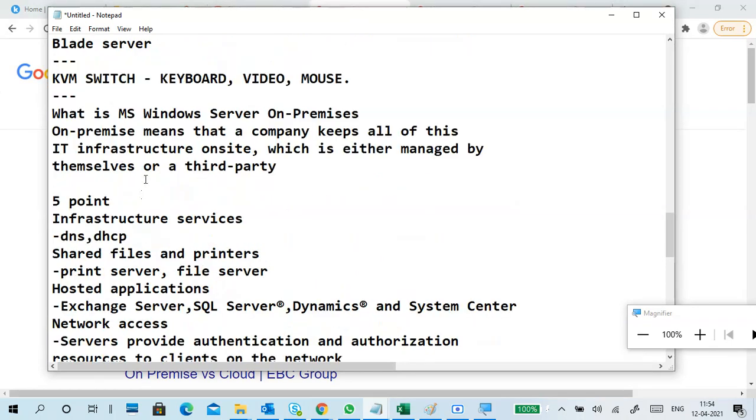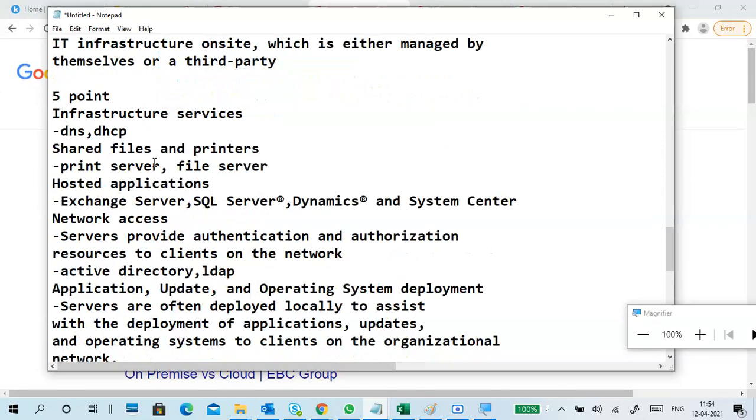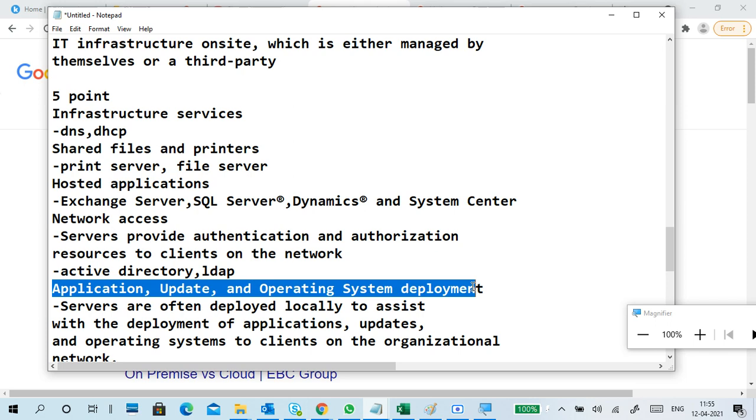So, guys, these are the 5 points. In Microsoft Windows Server, there are 5 things a server can do. We can list them point-wise: infrastructure services, shared file and printers, hosted applications, network access, and application update and operating system deployment.